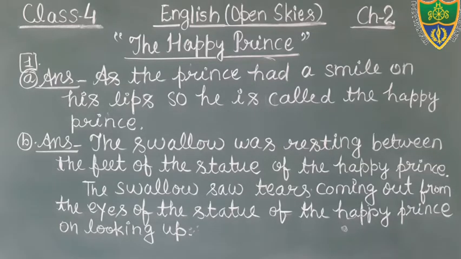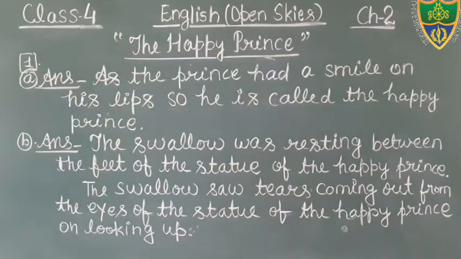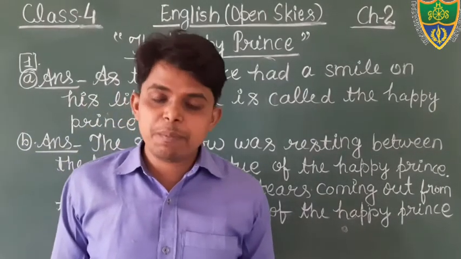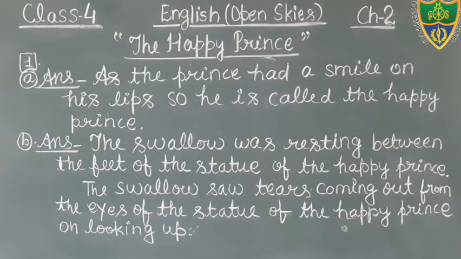Okay students, so this is the answer of question number B. You write it or you may also take the screenshot of it. After completing this answer you will write the next question, question number C. Just see what is the question number C. How did the happy prince help the poor woman? You may take the screenshot. I am going to erase it.